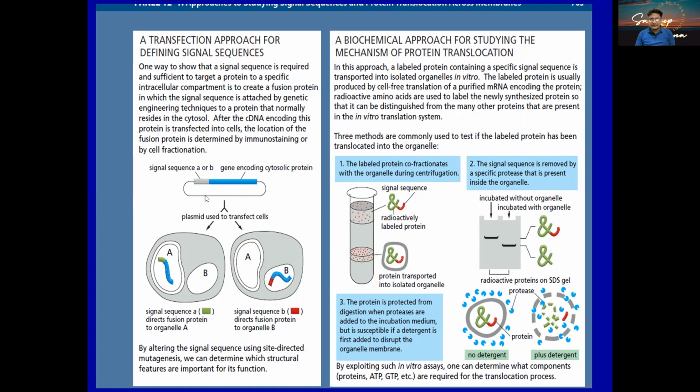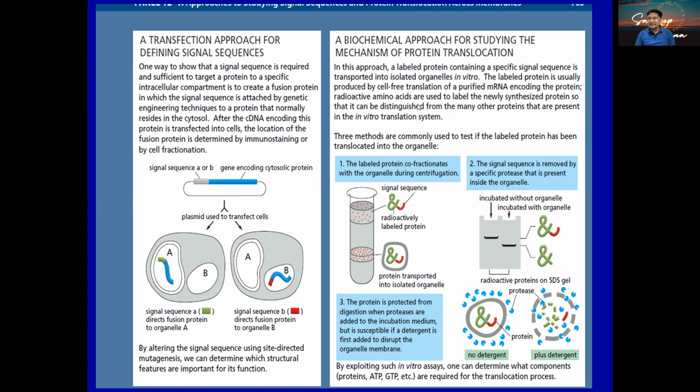Look at here, we have the plasmid, which has our gene of interest, having a signal which could be A or which could be B. So if it has the signal A, it will go into the A cell organelle. If it has the signal B, it will go into the B. This is the one way.